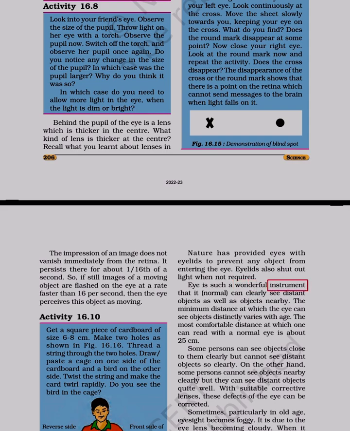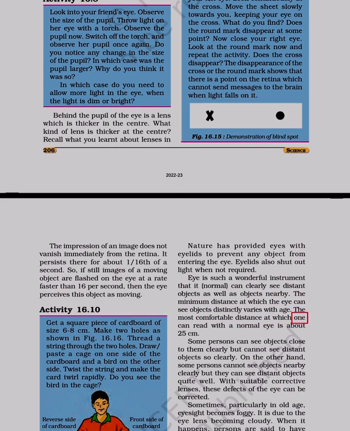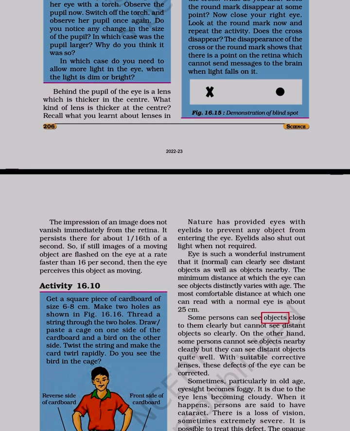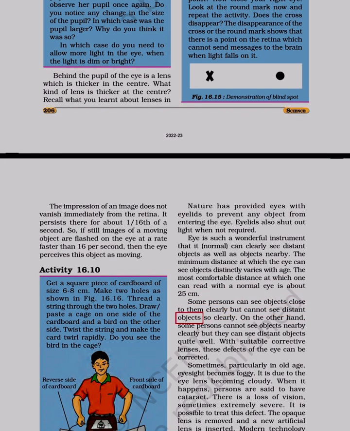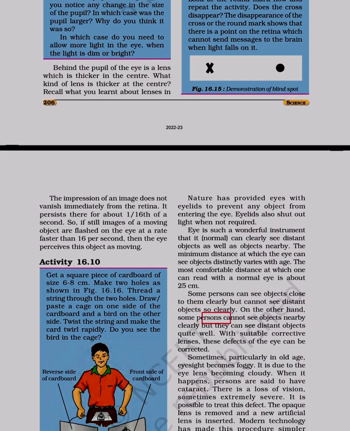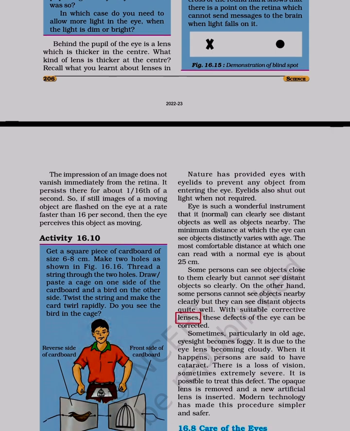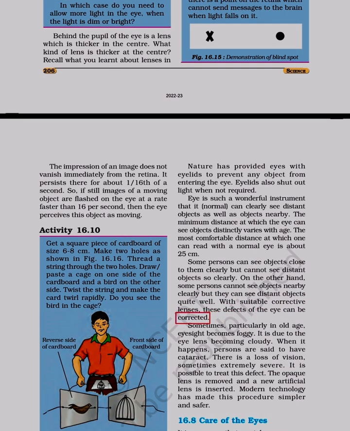The eye is such a wonderful instrument that it normally can clearly see distant objects as well as objects nearby. The minimum distance at which the eye can see objects distinctly varies with age. The most comfortable distance at which one can read with a normal eye is about 25 centimeters. Some persons can see objects close to them clearly but cannot see distant objects so clearly. On the other hand, some persons cannot see objects nearby clearly but they can see distant objects quite well. With suitable corrective lenses, these defects of the eye can be corrected.